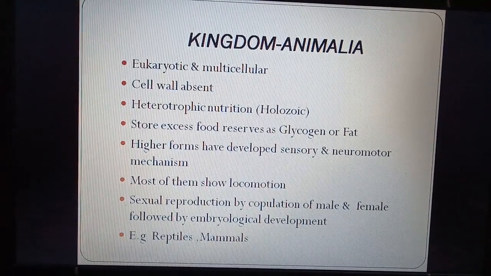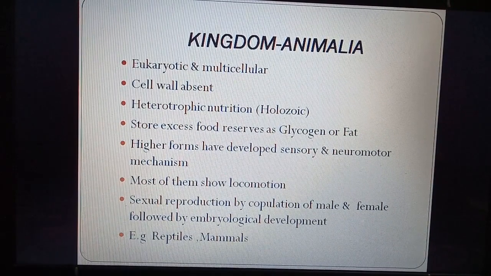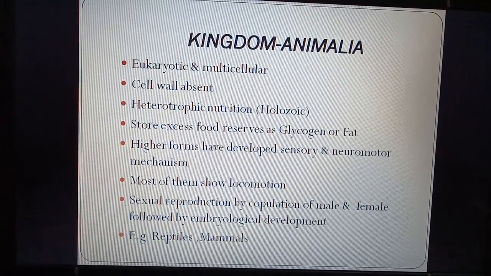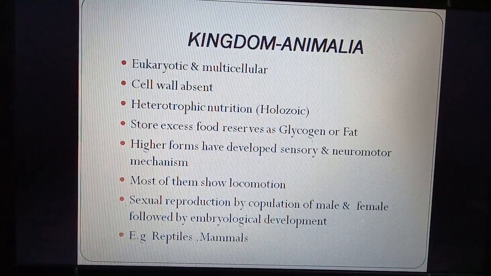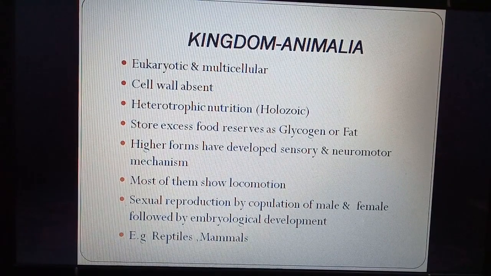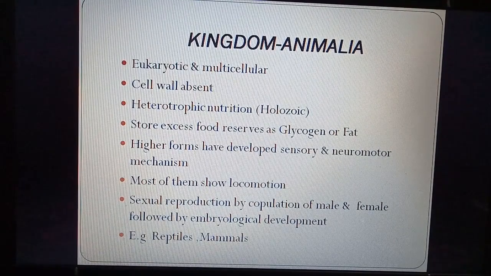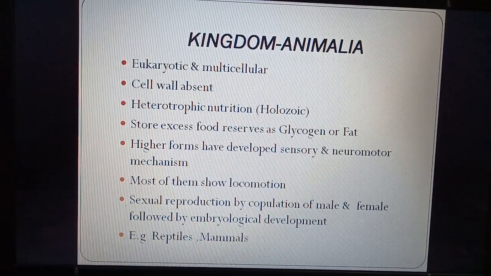The last kingdom is Animalia. They are eukaryotic and multicellular. So all the animals are multicellular. Cell wall is absent. Heterotrophic nutrition, mainly holozoic. So holozoic nutrition is in which food is ingested through the mouth. They store excess food reserves as glycogen or fat. So food is stored in the body in the form of fat or glycogen.